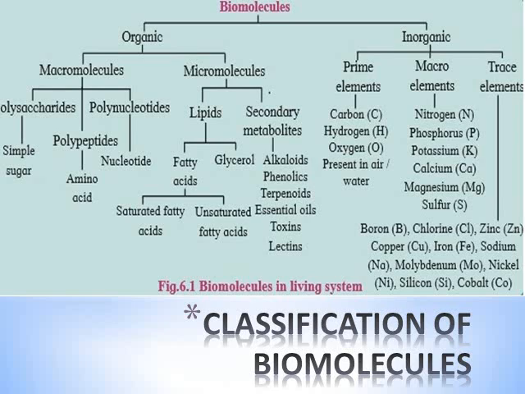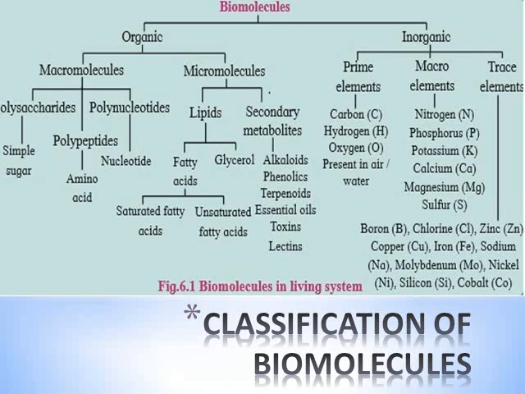Then micromolecules are classified into two types, lipids and secondary metabolites. Lipids are again classified into fatty acid, glycerol. Fatty acids are again classified into saturated fatty acid and unsaturated fatty acid. Secondary metabolites like alkaloid, phenolics, terpenoids, essential oils, toxins, lectins, etc. We are going to study them further.